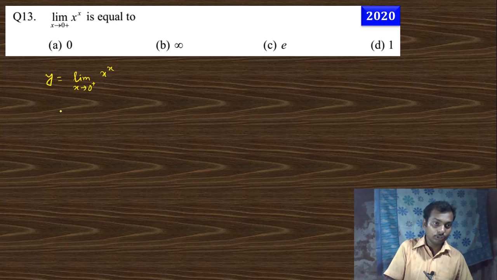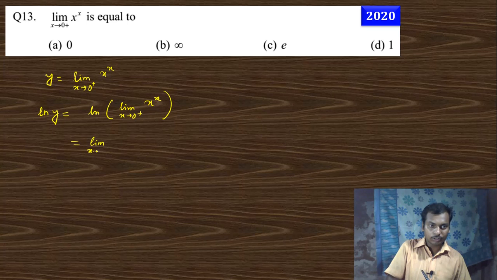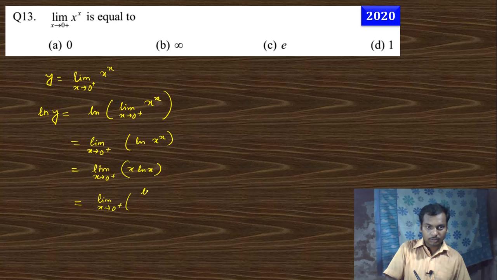For power you need to take the log, so ln y is nothing but ln limit x tends to 0 plus x to the power x, and you know that ln and limit can be interchanged, so limit x tends to 0 plus ln x to the power x, so this is limit x tends to 0 plus x ln x, this can be written as ln x by 1 by x, and this is infinite by infinite form, so we can use L'Hospital law.